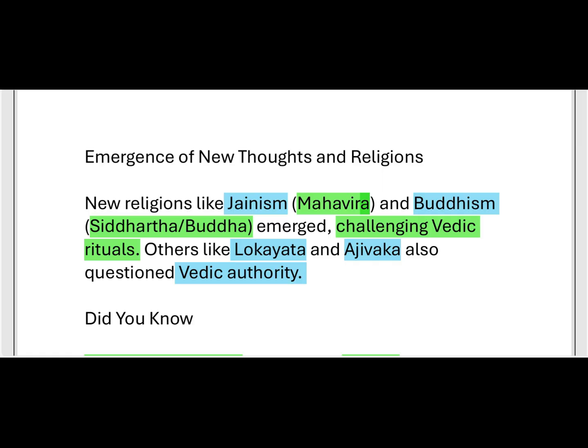These two religions always tried to avoid Vedic rituals and practices like yajna and animal sacrifices.